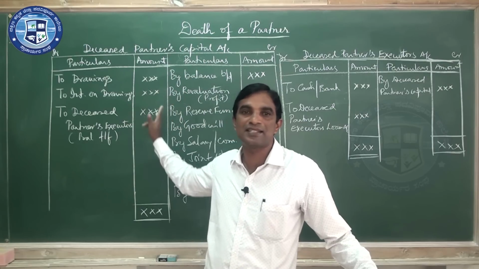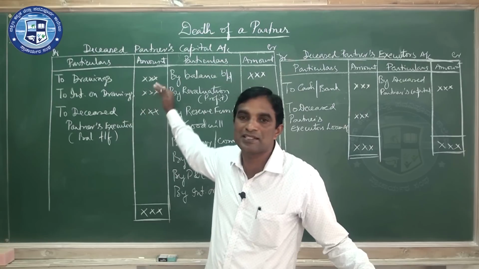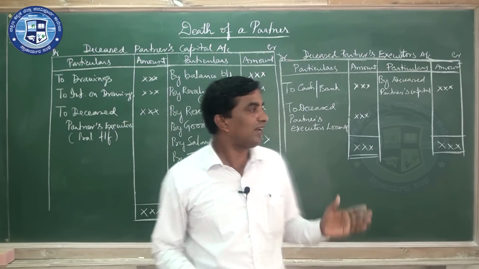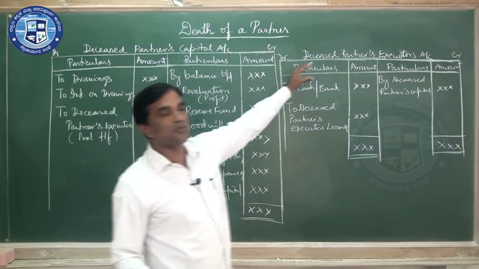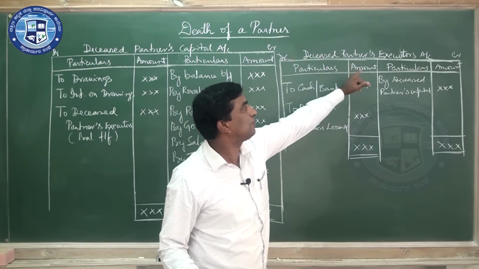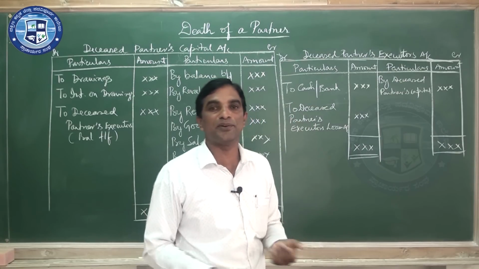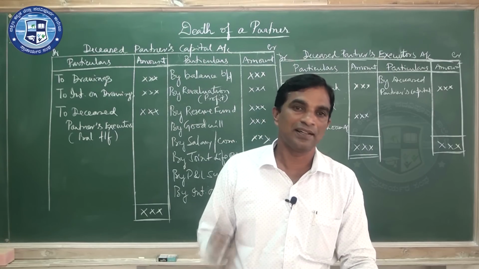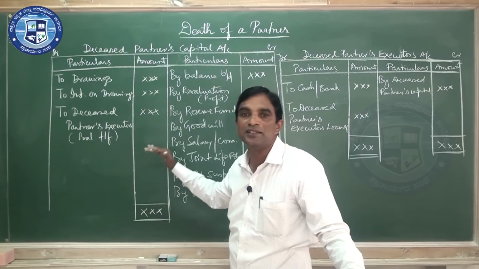As death is uncertain, some additional calculations become necessary there, and certain new accounts will emerge here, that is the deceased partner's executors account and executors loan account, paying in installments with interest. We will solve one or two problems related to this.